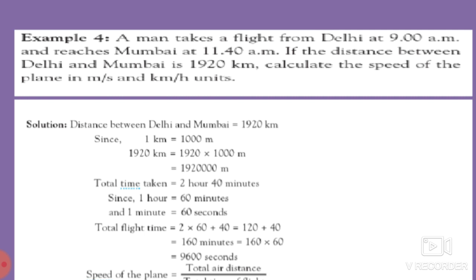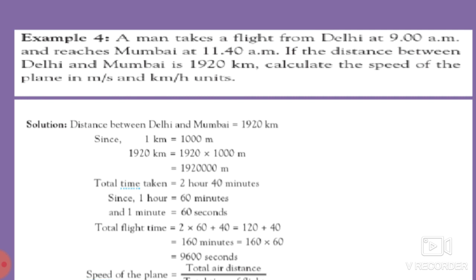If the distance between Delhi and Mumbai is 1920 kilometer, see students, if the distance between Delhi and Mumbai is 1920 kilometer, then calculate the speed of the plane in meter per second as well as in kilometer per hour units. So students, here what is given?